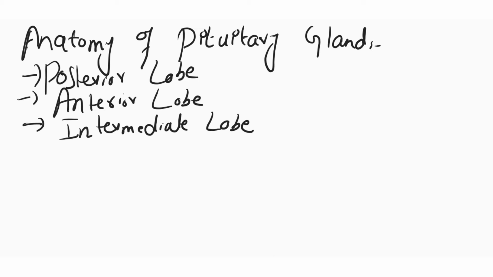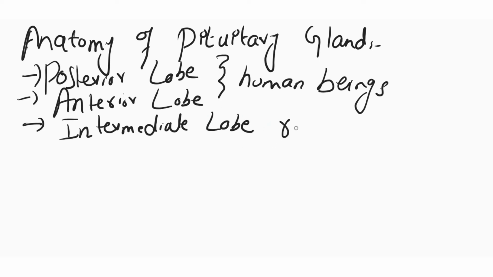The posterior lobe and anterior lobe are present in the case of human beings. The intermediate lobe is not present in human beings. It is present in rats, rodents, and insects.